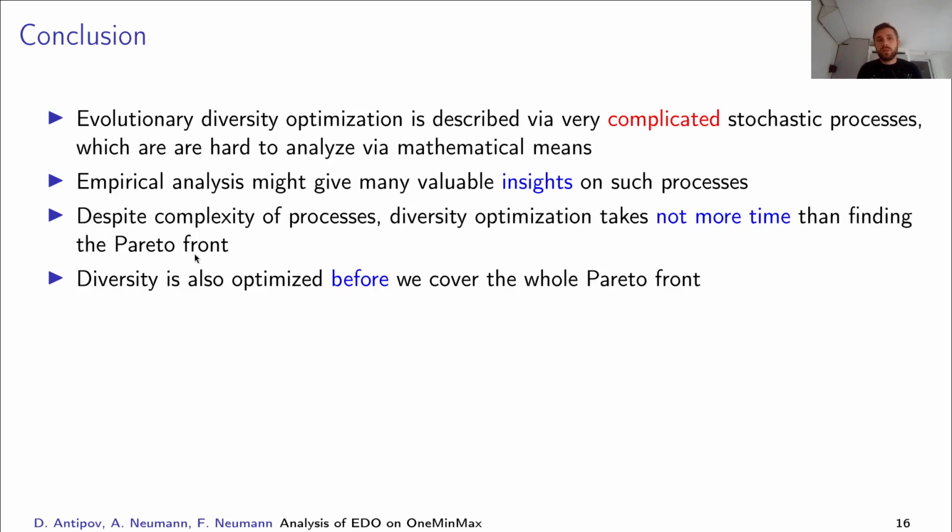We also noticed that despite the complexity of the processes, they don't take much more time to find the optimal diversity than it takes to find the Pareto front. And we also noticed that the diversity is also optimized immensely on our way to the Pareto front.